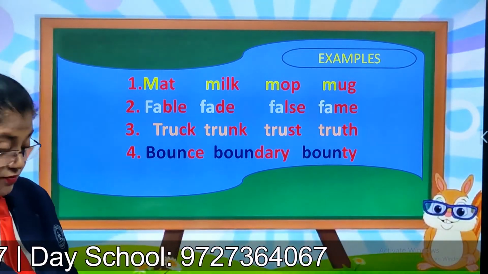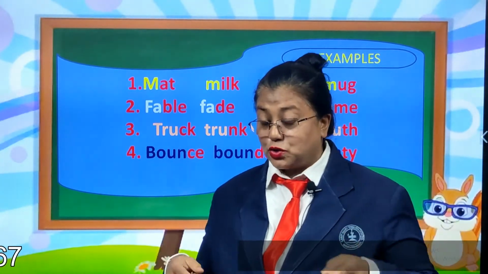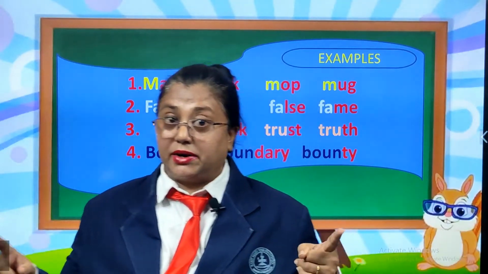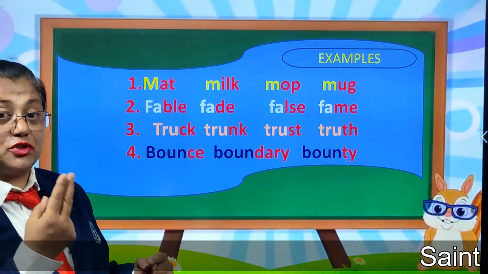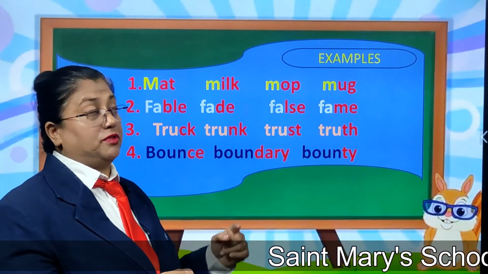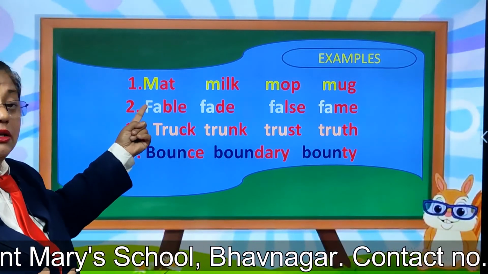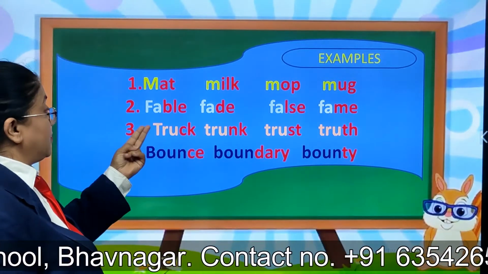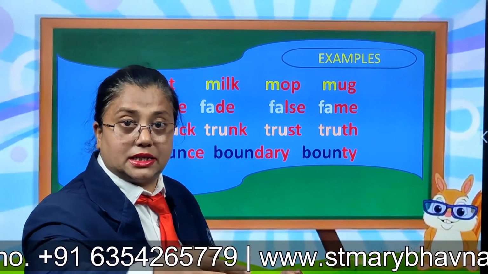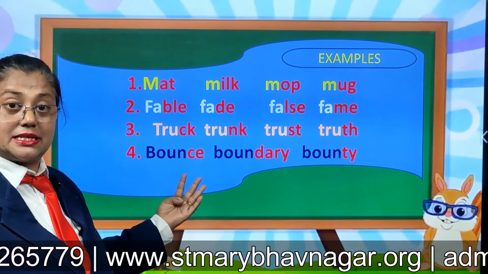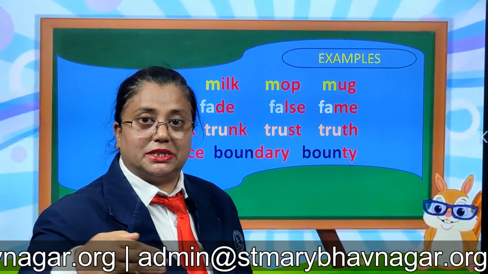So I hope you have understood how we arrange the alphabetical order. First you go to the first letter of the word, compare it, say the ABCD and arrange it. If all the first letters are the same, we shift to the second letter of alphabetical order. If two letters are the same, then we go to the third letter. If three letters are the same in a word, we go to the fourth letter. And if four letters are the same, we go to the fifth letter of the word for alphabetical order.